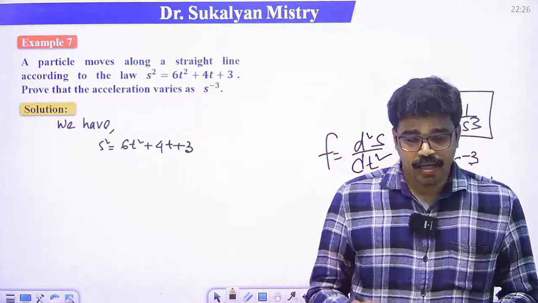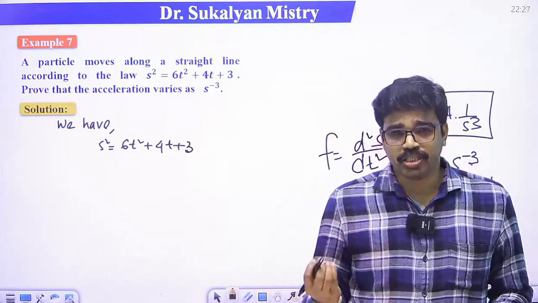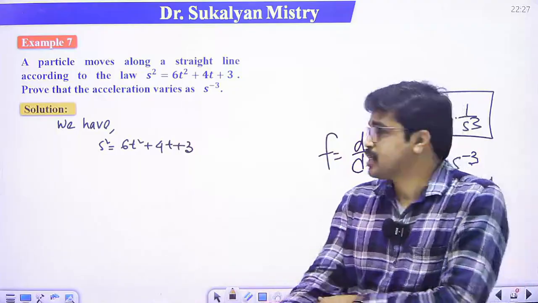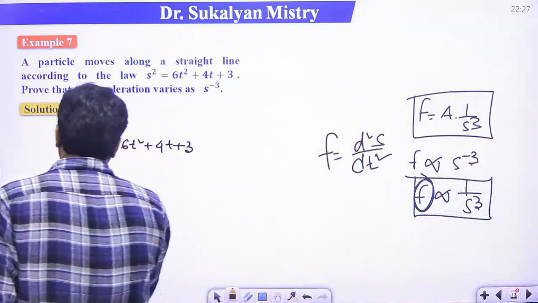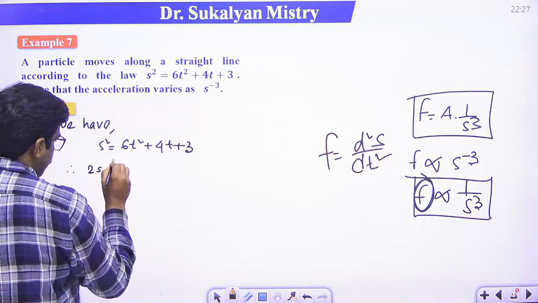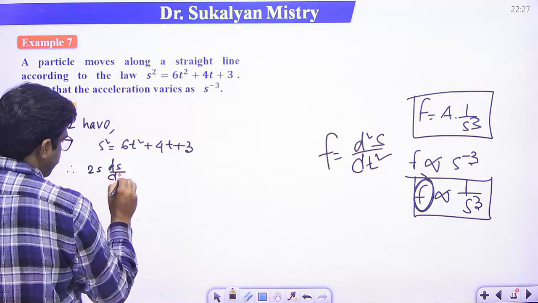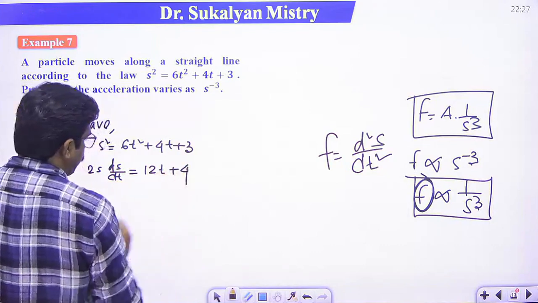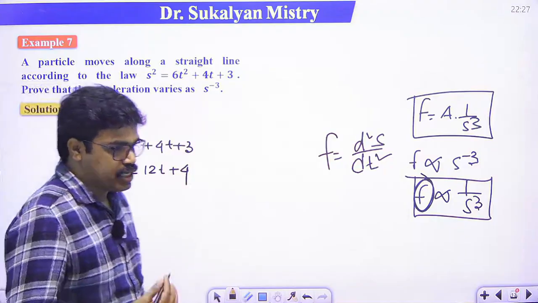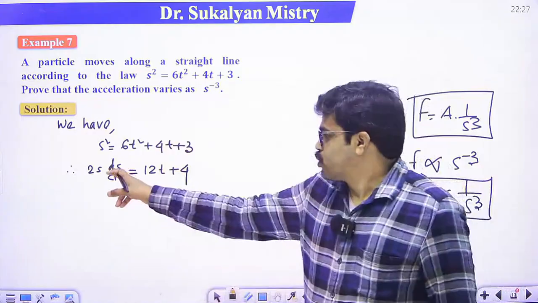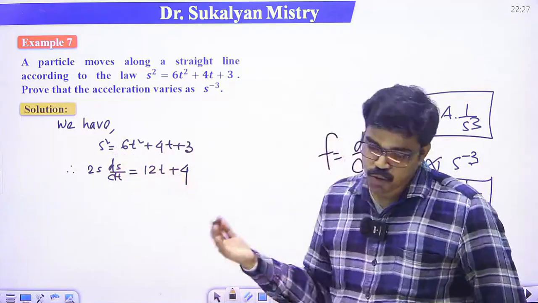Clear? That means we differentiate s two times. So just differentiate with respect to t: 2s ds dt is equal to 12t plus 4.